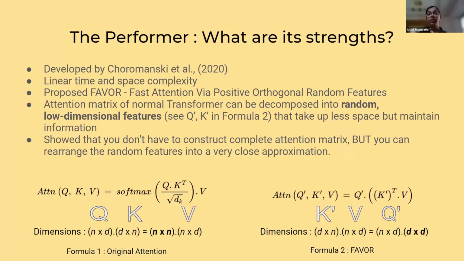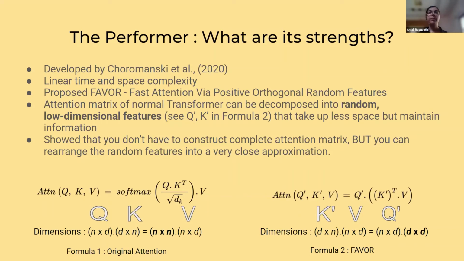But in the Performer model, the attention matrix was decomposed into random features of low dimension, which take up less space, but give a very good approximation of the information contained in that text. And also by using matrix associativity, you can rearrange the order in which the dot product operations are done. So you multiply the approximation of the key matrix with the value matrix and then apply it to the queries. This would create not just low time complexity, reducing the number of operations, but it would also allow the attention matrix to be stored in low dimensional components. So that is why we chose the Performer as our first model.